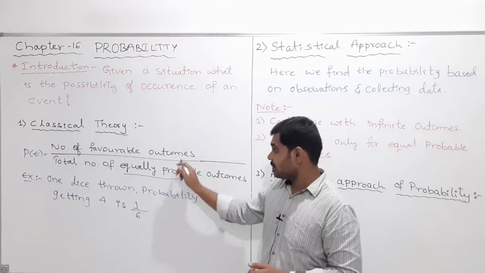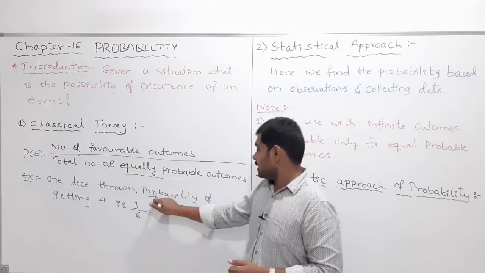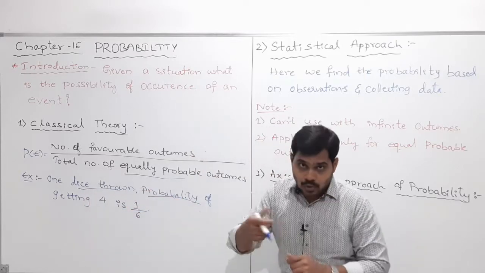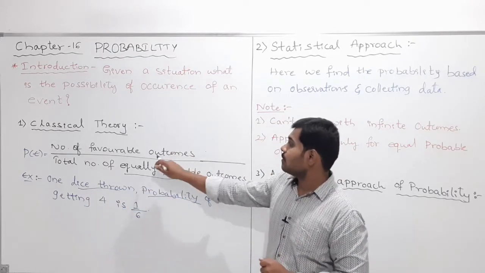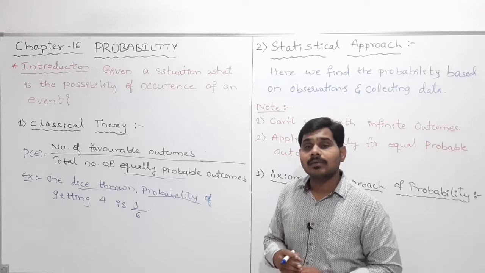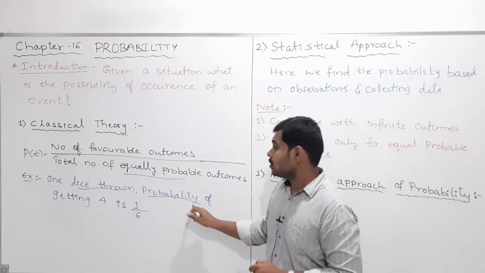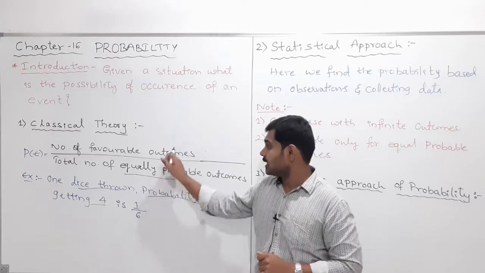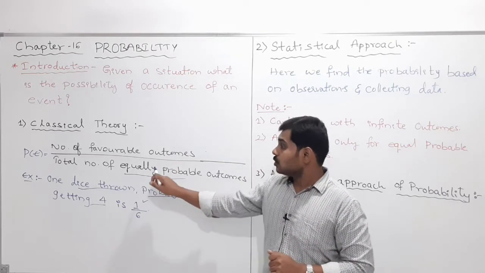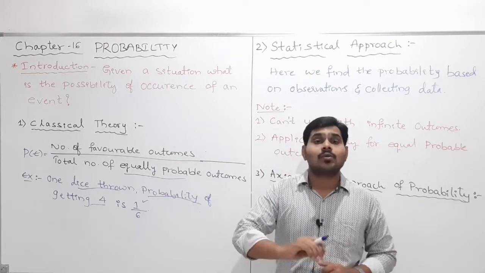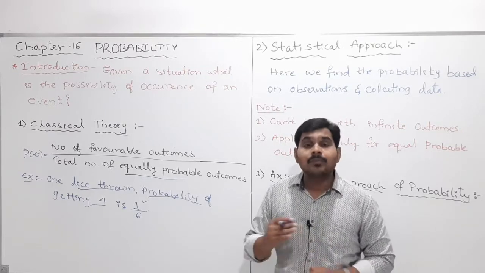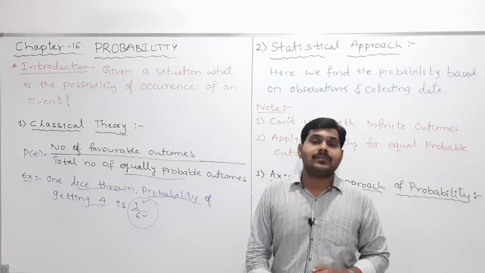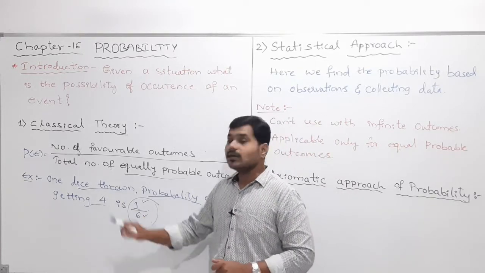Favorable outcomes means getting 4, and there is only one possibility, that is the 1 I wrote here. The total number of equally probable outcomes, the possible outcomes, are 6. Therefore 1 by 6 is the probability of getting 4.